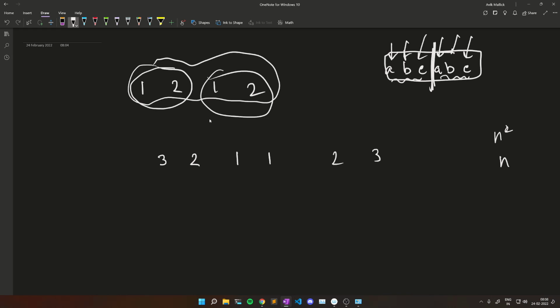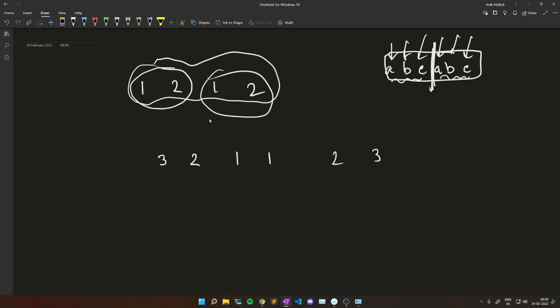So 3 2 1. Whenever I insert at index P some value x, I have to insert it twice, always twice.